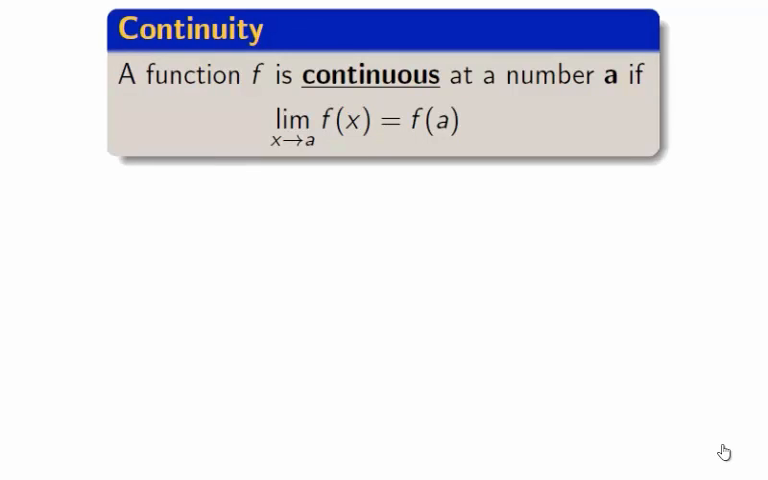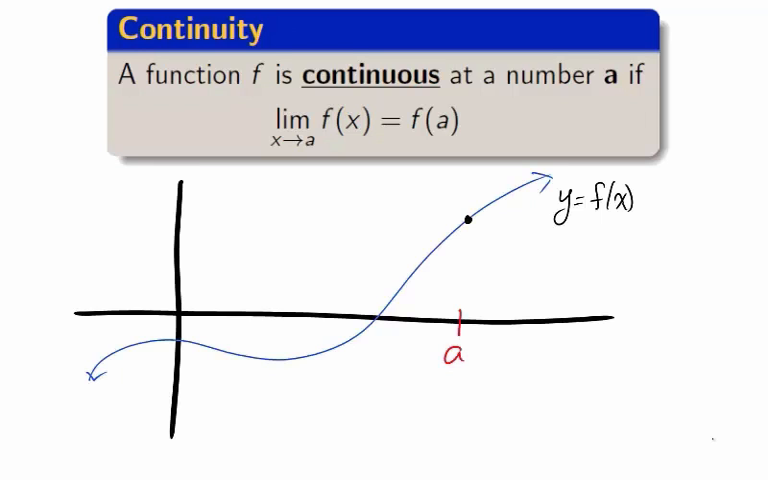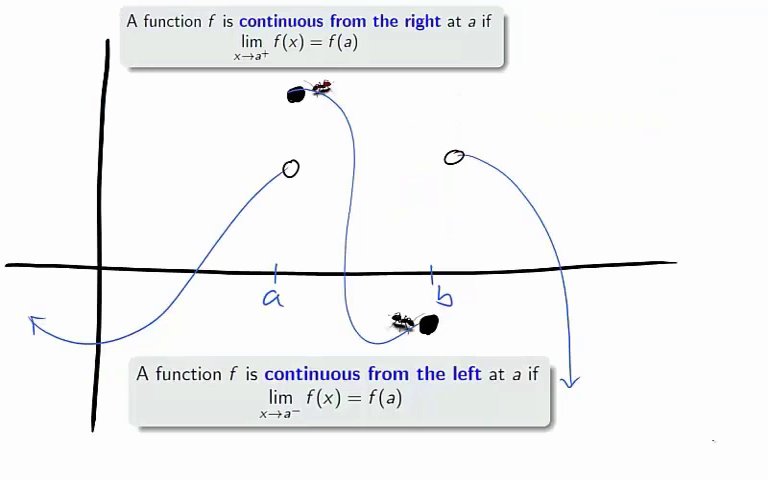The dictionary describes continuity as uninterrupted flow, and that is what the mathematical definition guarantees. A function f is continuous at x equals a if the limit as x approaches a equals the actual value f of a. That is, we have an uninterrupted flow from the location of the point at x equals a to the one implied by the trend of the previous points. The limit equals the actual value.